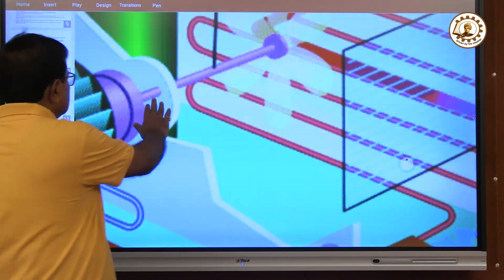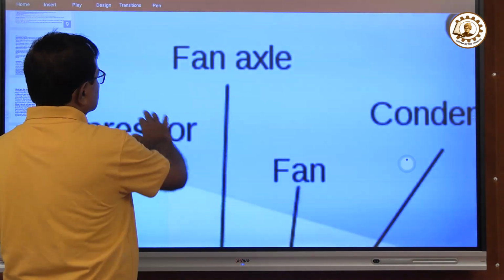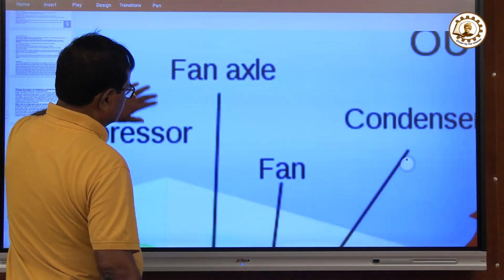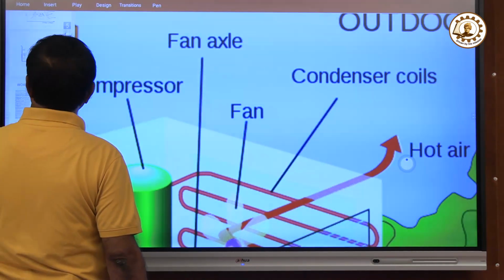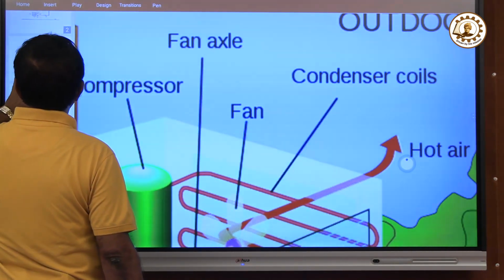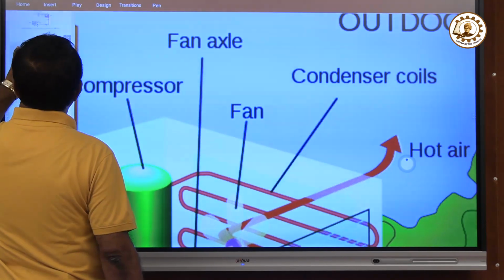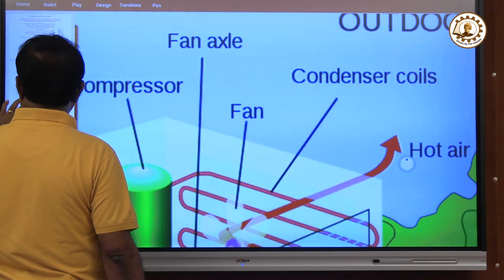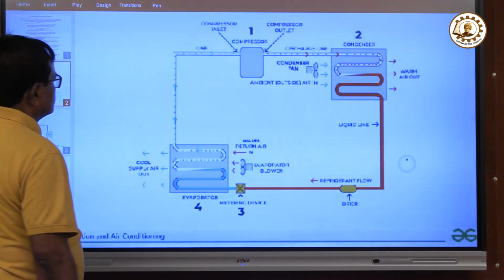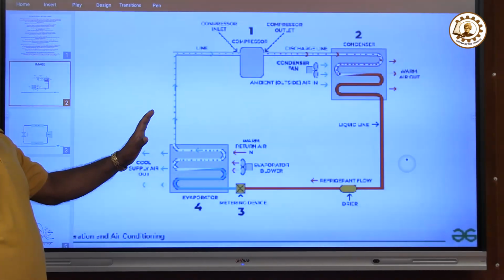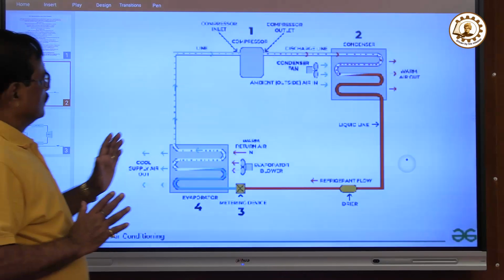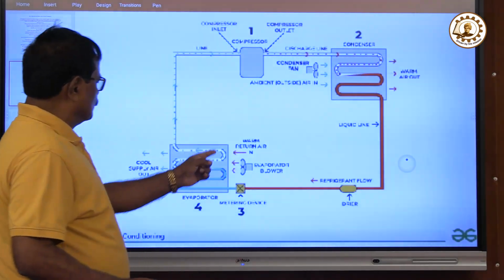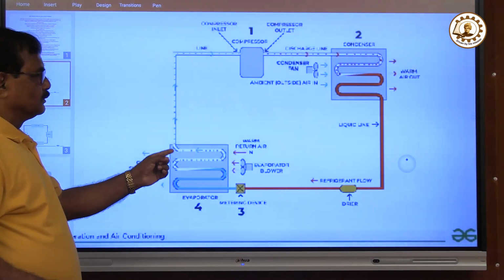So this is the whole basic thought of air conditioning. This way we understand, suppose this is your room, this room is to be cooled.